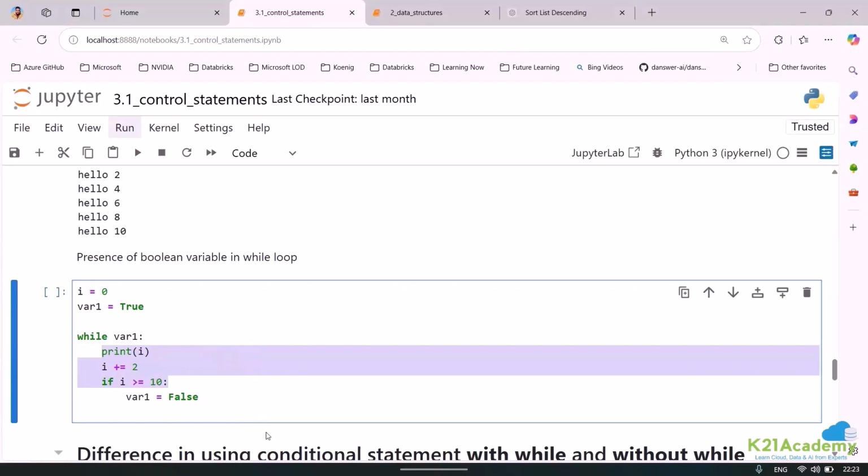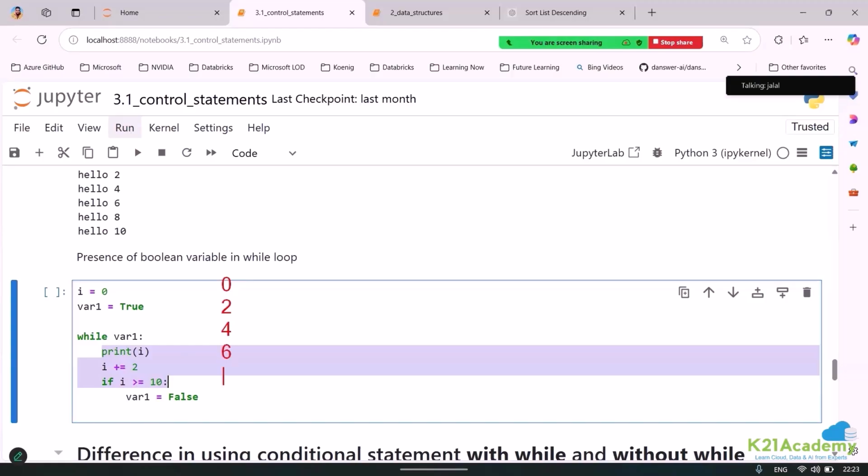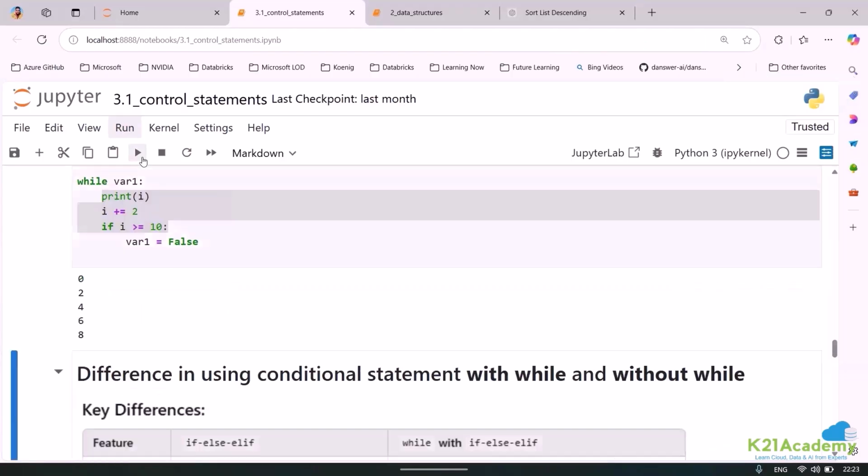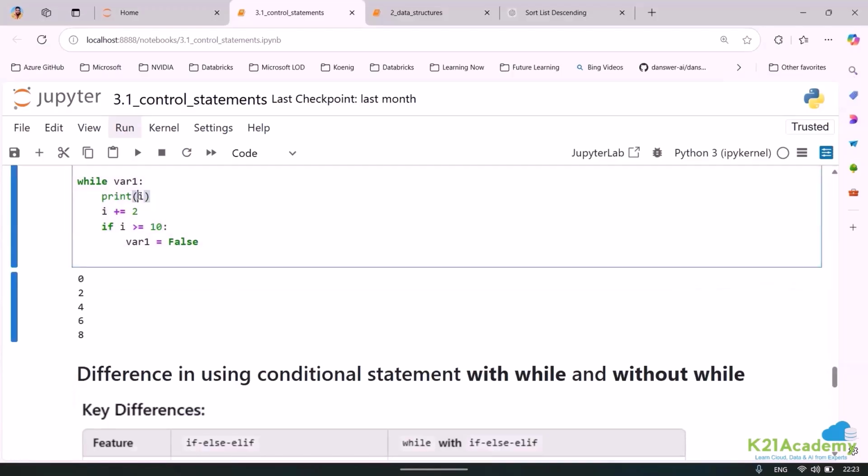10. So now just to keep it simple, until and unless this statement is okay, it will keep on doing. The moment if I is going to exceed the value of 10, then it will stop. So equal to also, 2, 4, 6, 8. The moment it becomes equal to, then the value will change to false and then the while statement will stop. Really sorry. That's right. Okay. And if you want to print something with literals like strings, you can even go ahead and do that.